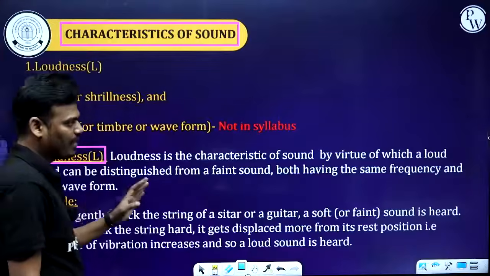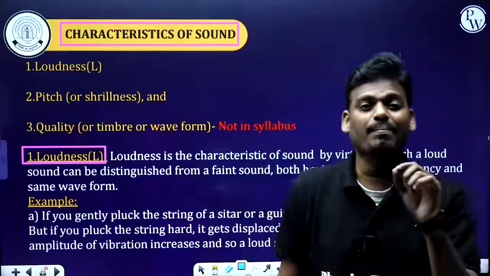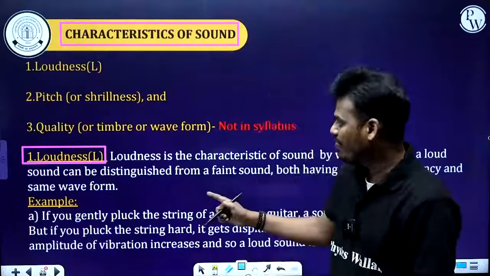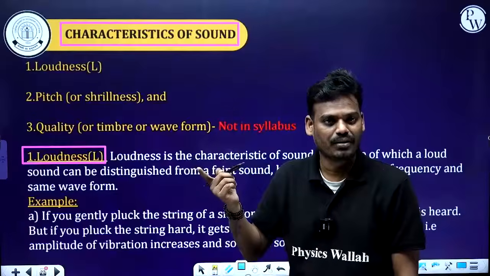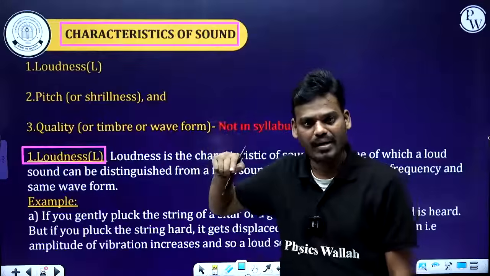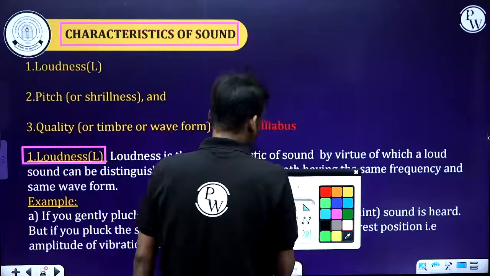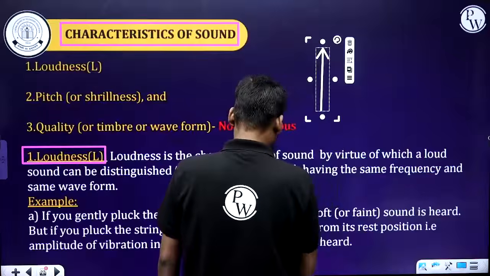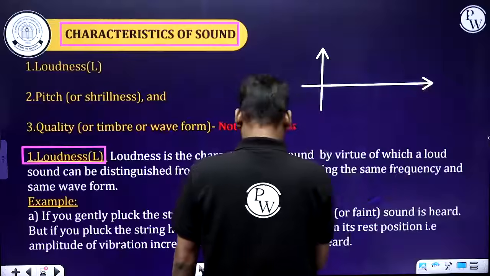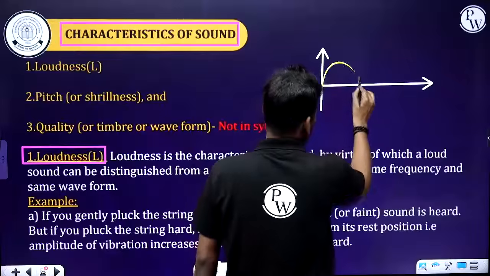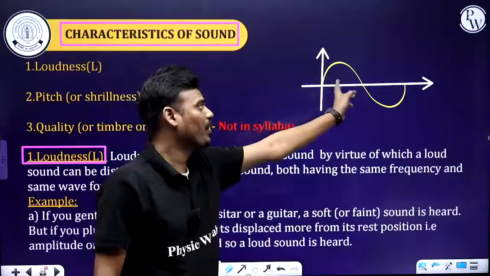Frequency we already know: it is the number of vibrations made by the particle per unit time. And what about the waveform? Waveform means the shape of the wave. Generally we consider it as a sine wave. What is that sine wave? I'll show you. And this will be the sine wave. So this is the shape, or else the waveform.